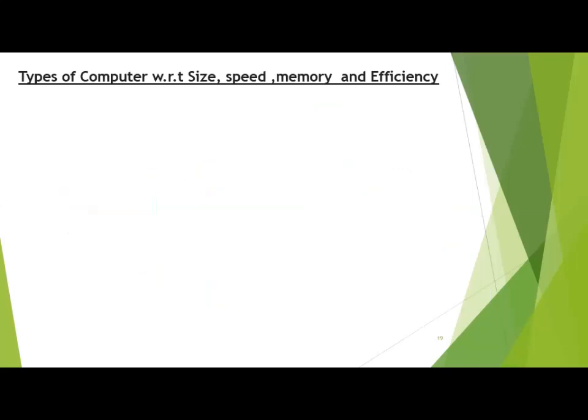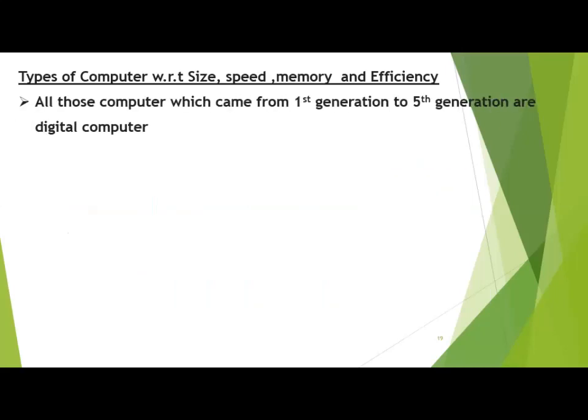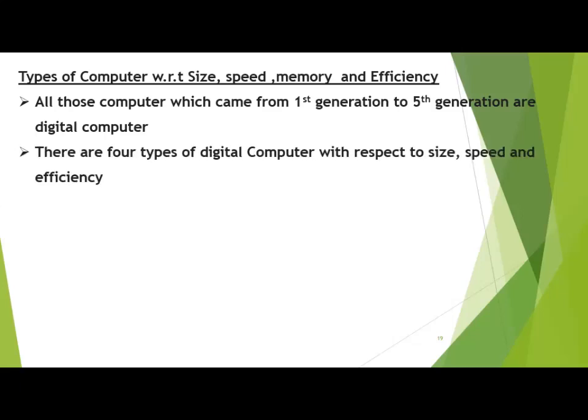Types of computer with respect to size, speed, memory, and efficiency. Basically, we have categorized computers in these four criteria, so we can identify which type of computer we are using. All those computers which came from first generation to fifth generation are digital computers. So remember, students, we are going to discuss digital computers, but with respect to size, speed, memory, and efficiency. There are four types of digital computer.